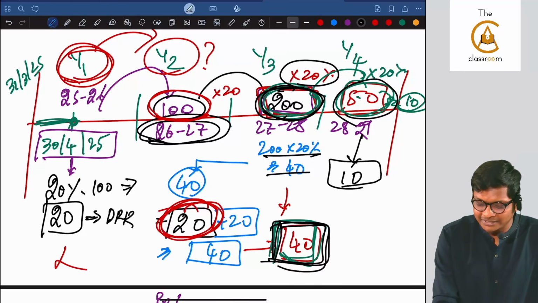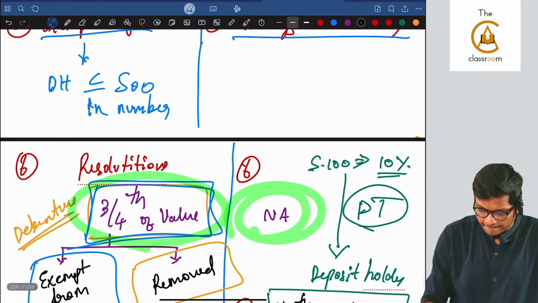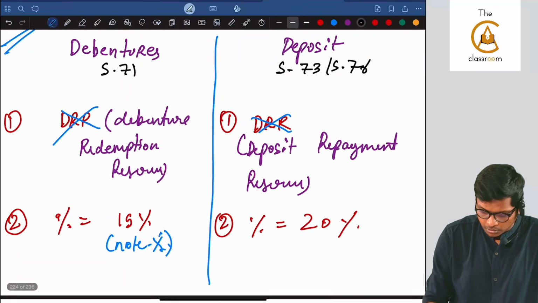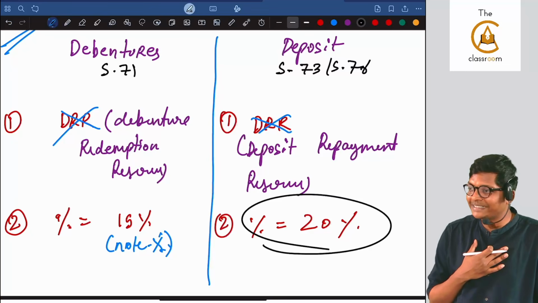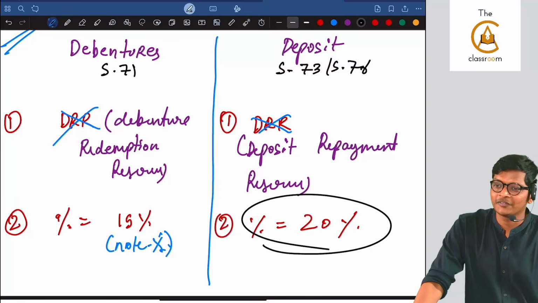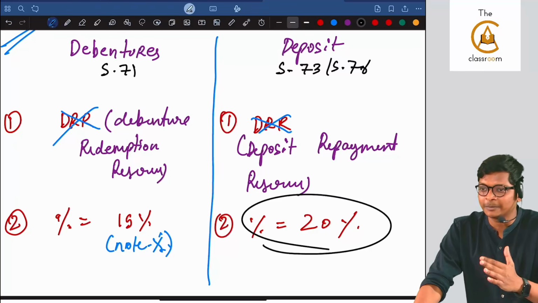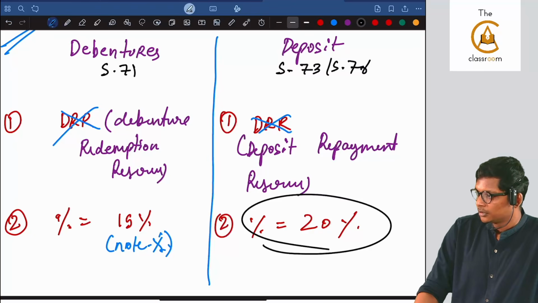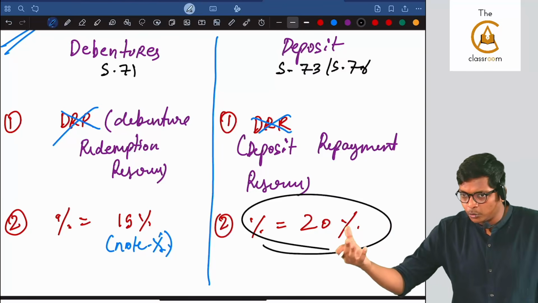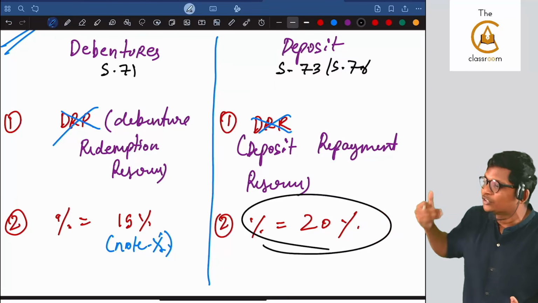For deposit it is 20%, here 20%, then this only is there in foundation. Redemption of debentures, they have to do sums and prepare ledger of DRR reserve, DRR investment, all of that gone. Okay. What we will do with the reserve is equivalent to the asset. The minute you repay debentures or deposit, reserve will be transferred to general reserve.